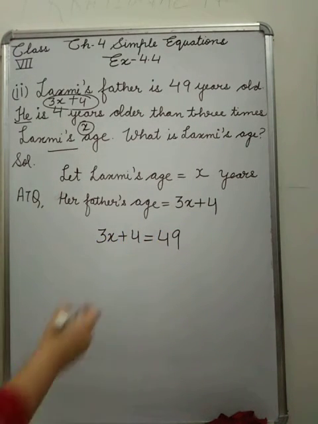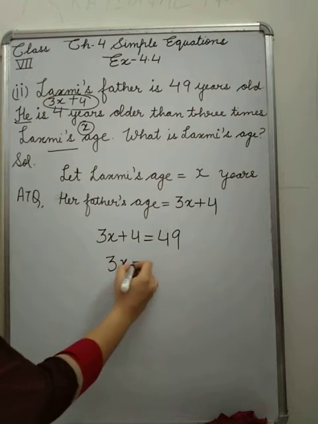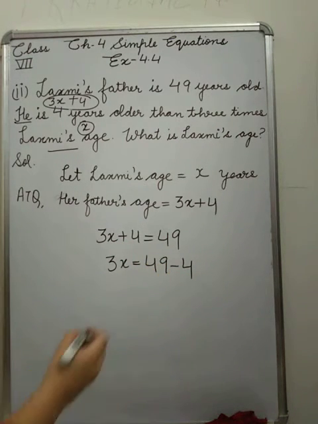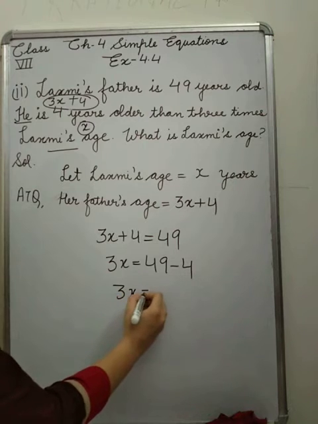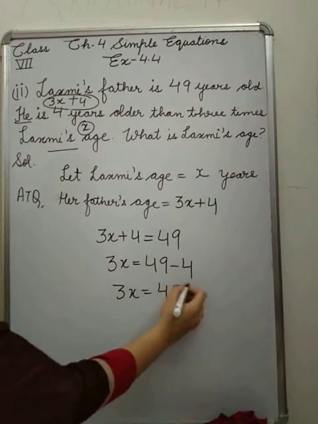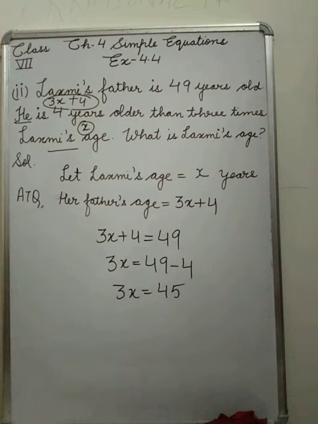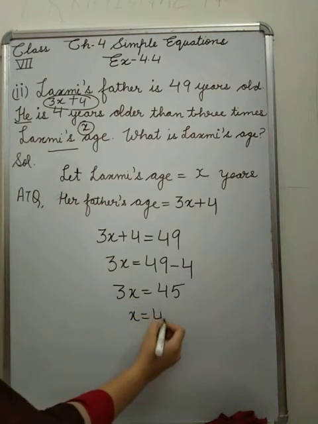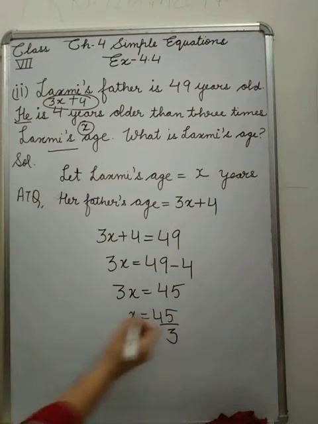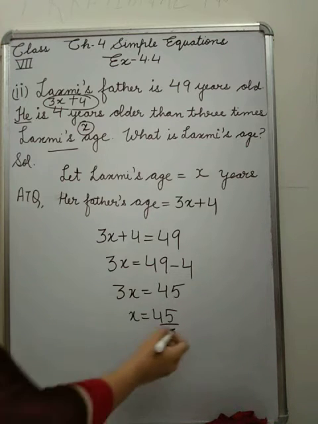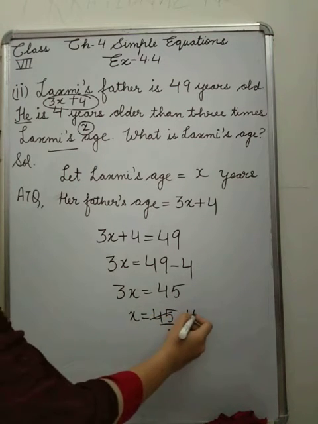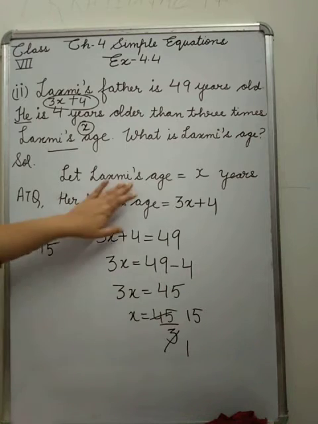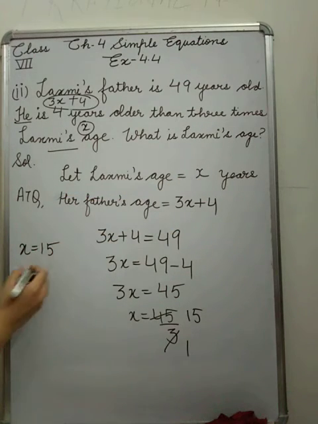Now see the next part. 3x equals 49, here plus 4 moves to the other side, it will be minus 4. So the next step is 3x equals 45. Now here 3 is in multiplication, so it moves to the other side. Now you can solve this. 3 fives are 15. So the value of x is 15. That means Lakshmi's age is 15 years.